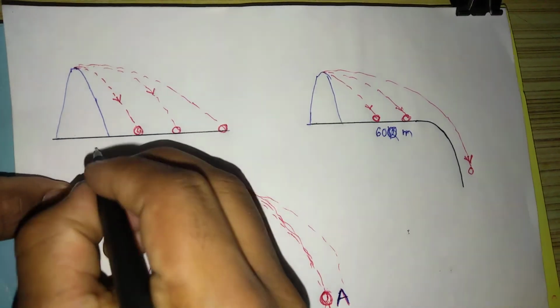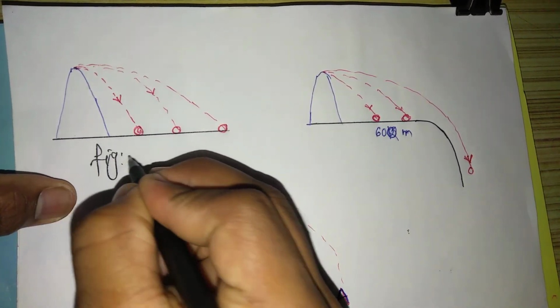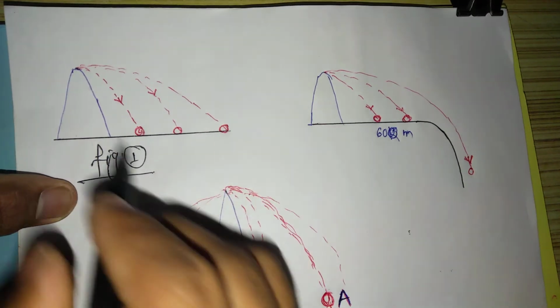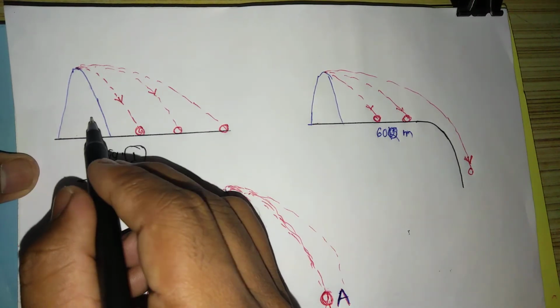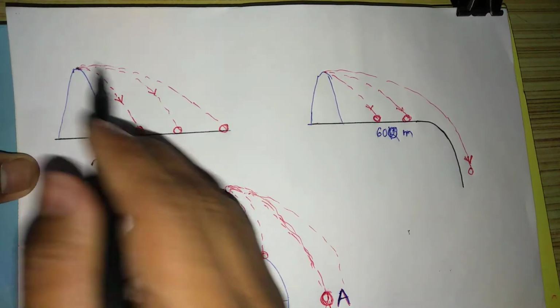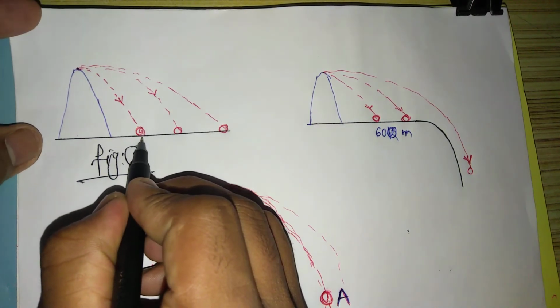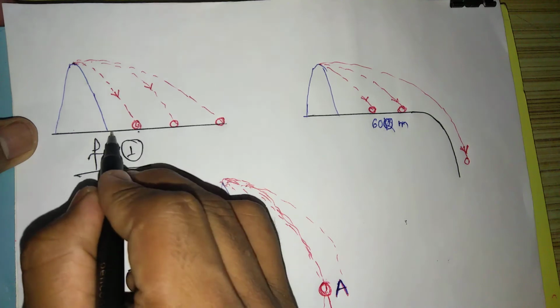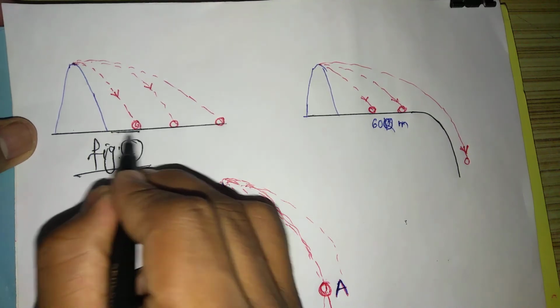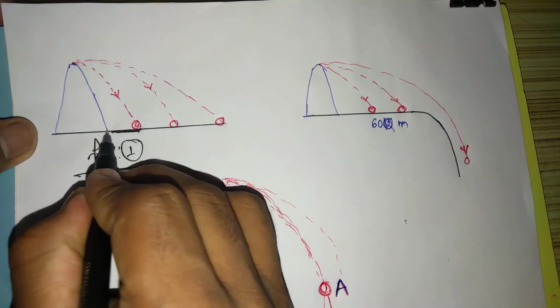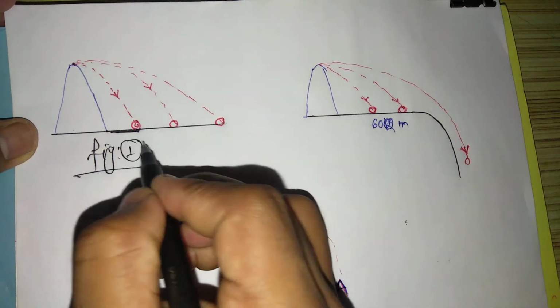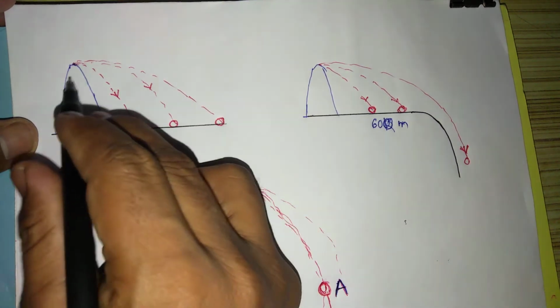So here in figure 1, suppose you are at the top of a mountain or hills. If you throw the stone at first with less velocity, then the stone will drop at this distance from the foot of this hill or highlands.